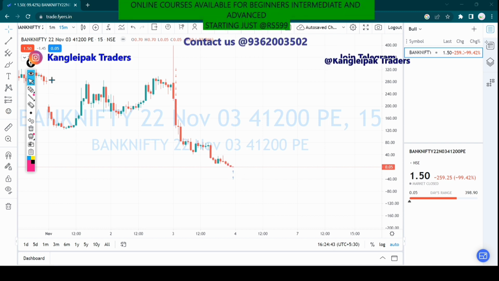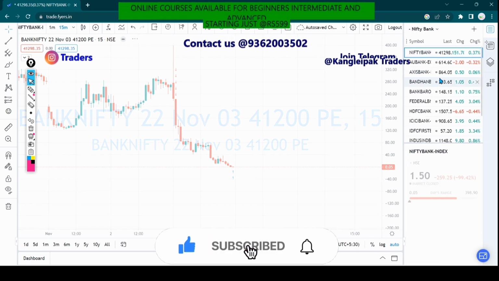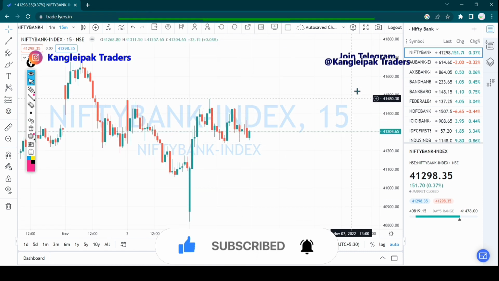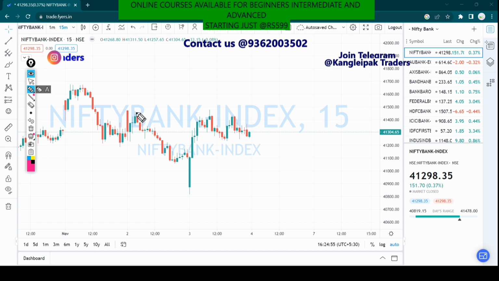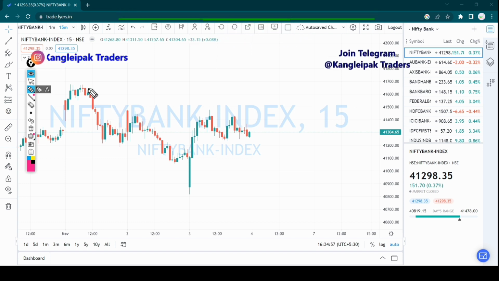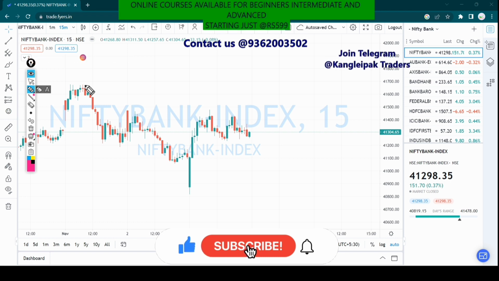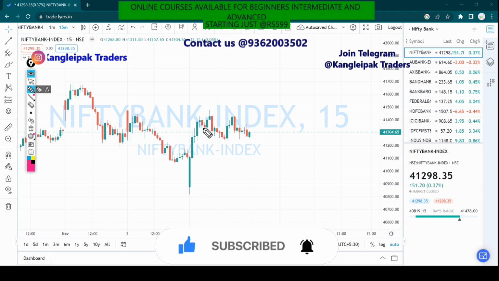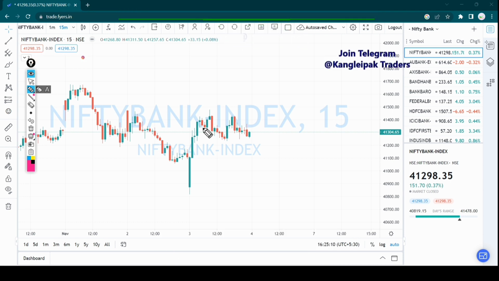So let's take a look at the Bank Nifty chart. Okay, so this is Nifty Bank. What was the reason behind my trade? I just drew a trend line here. It's very simple, traders, you guys also can earn. The thing is, first we have to learn, we have to experience our strategy, we have to do back testing and forward testing. After that we have to apply it on the live market so that we can gain confidence.